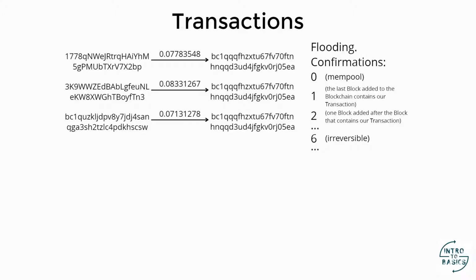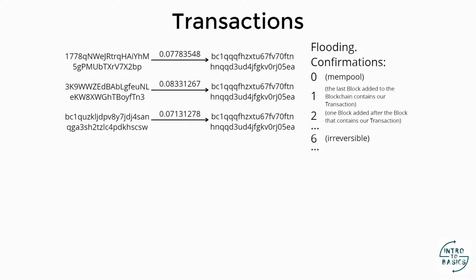We notice that we received funds from different types of addresses. Some addresses can start with the number 1, some start with a 3, and others start with BC1. All are valid addresses. Those that start with a 1 are addresses that are now called legacy addresses. This is the initial format that the addresses had in the beginning.